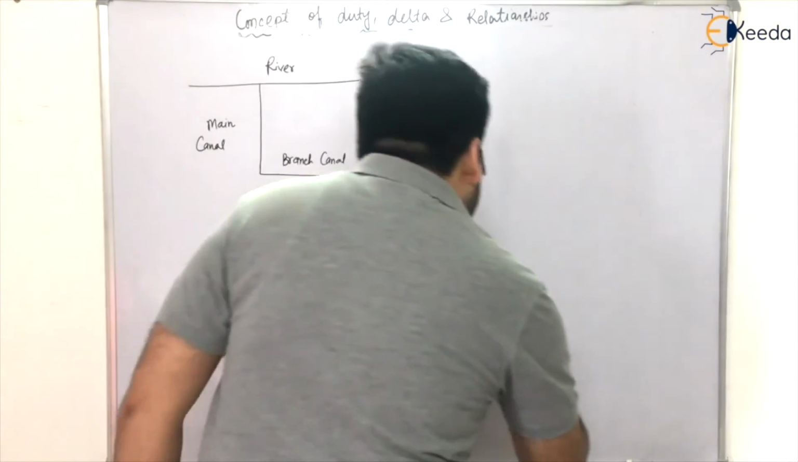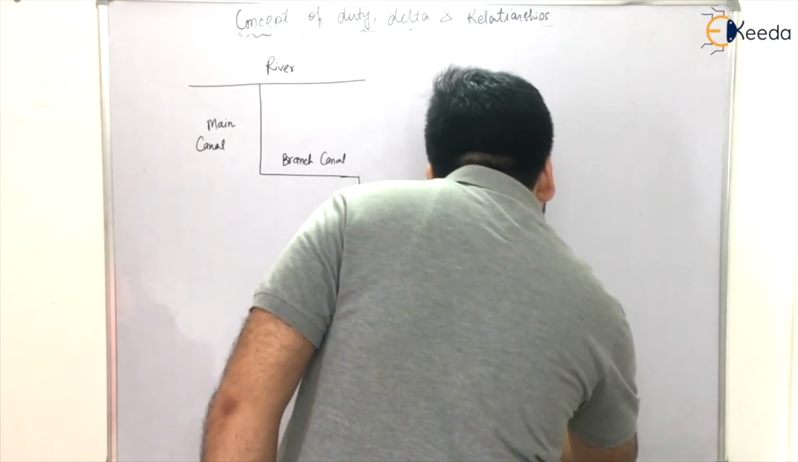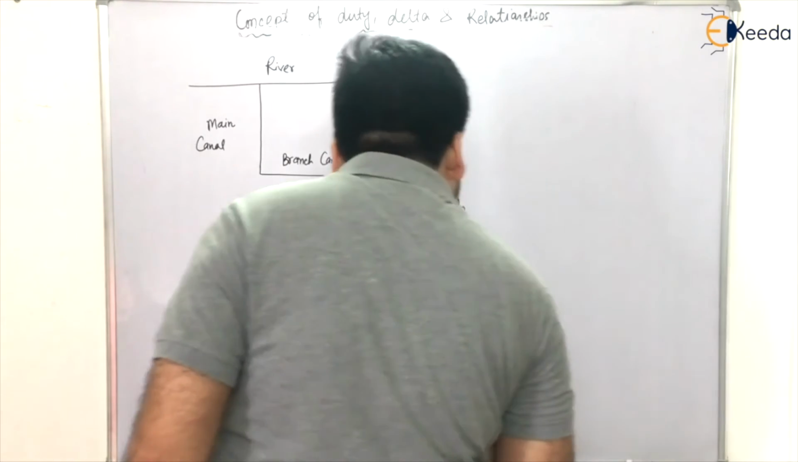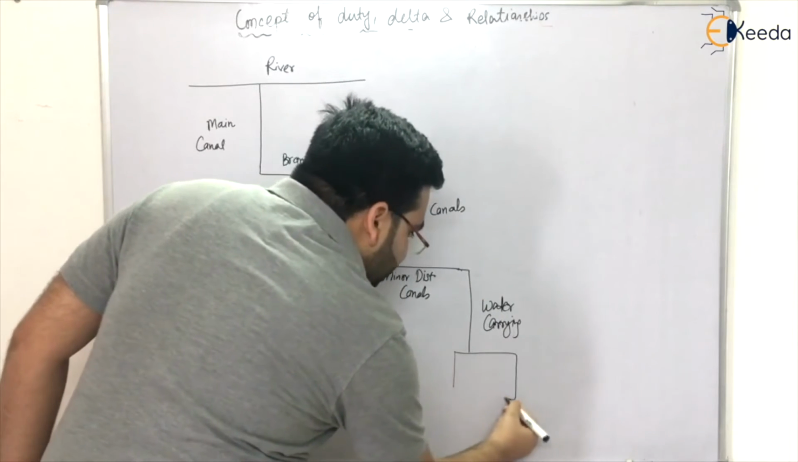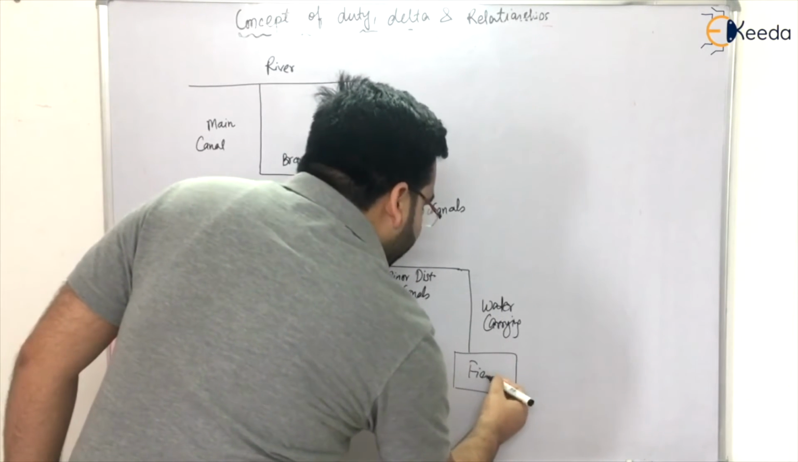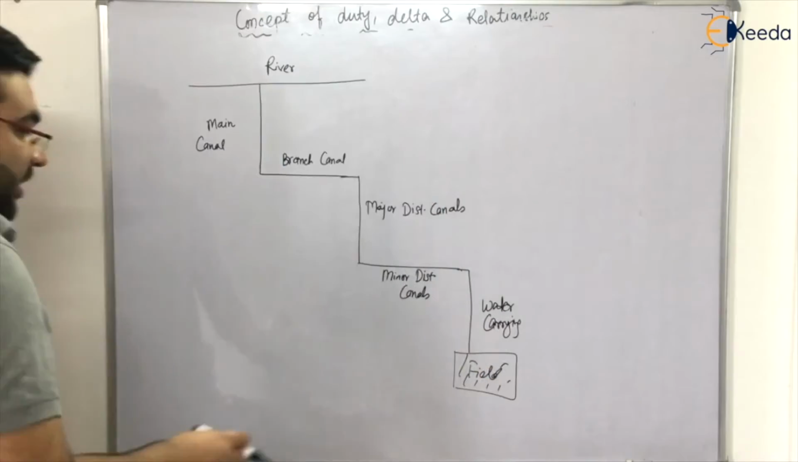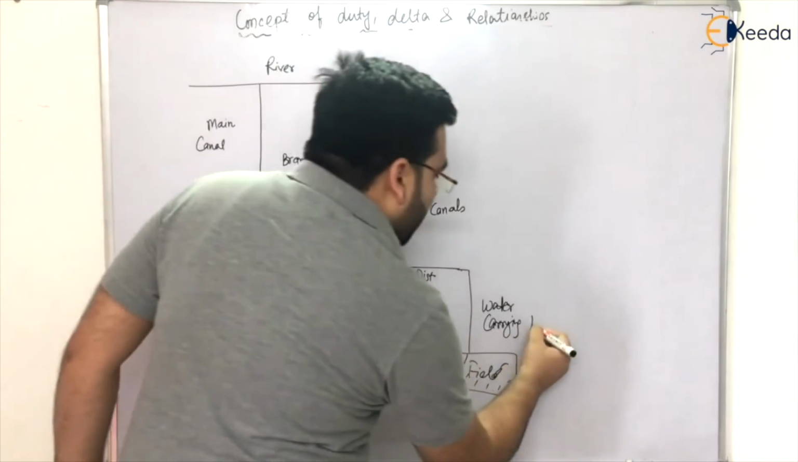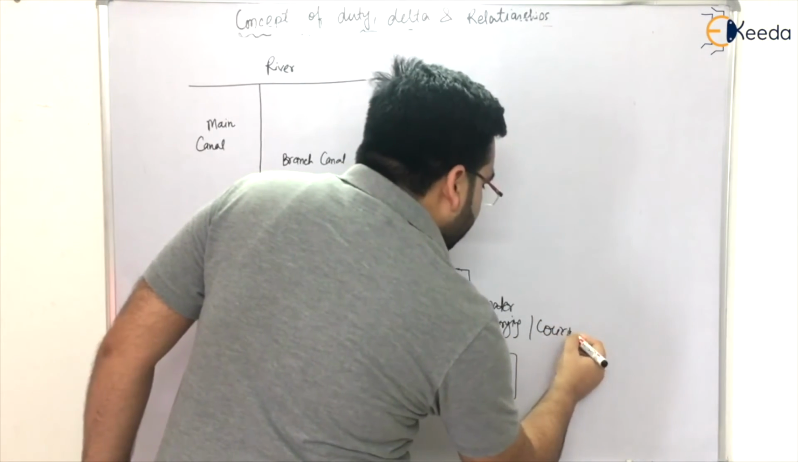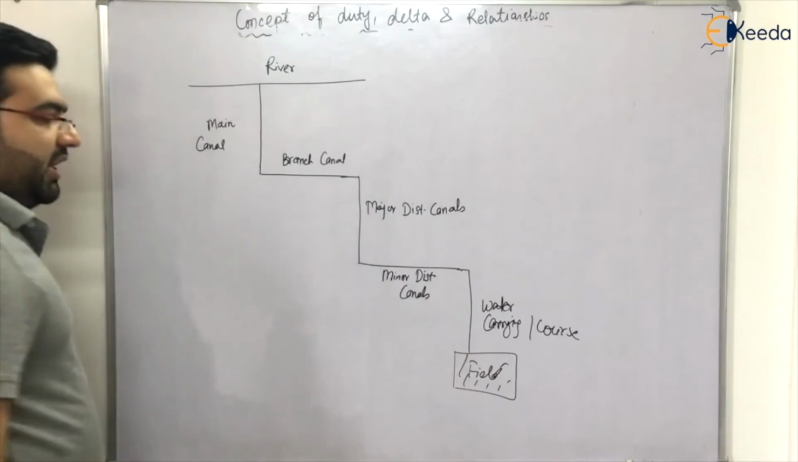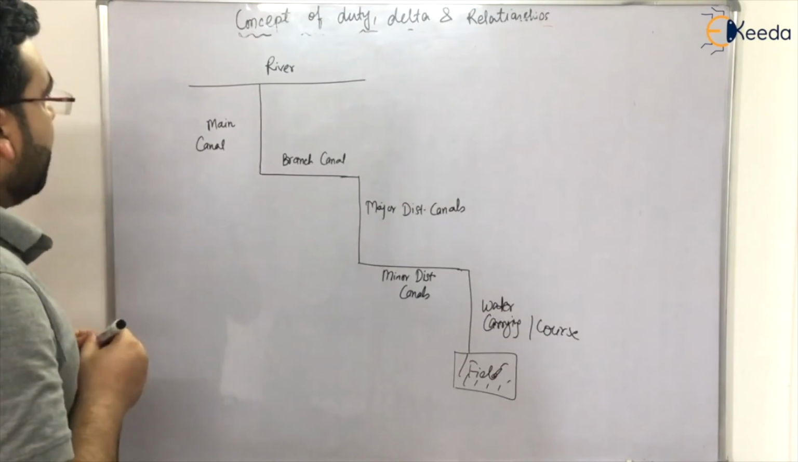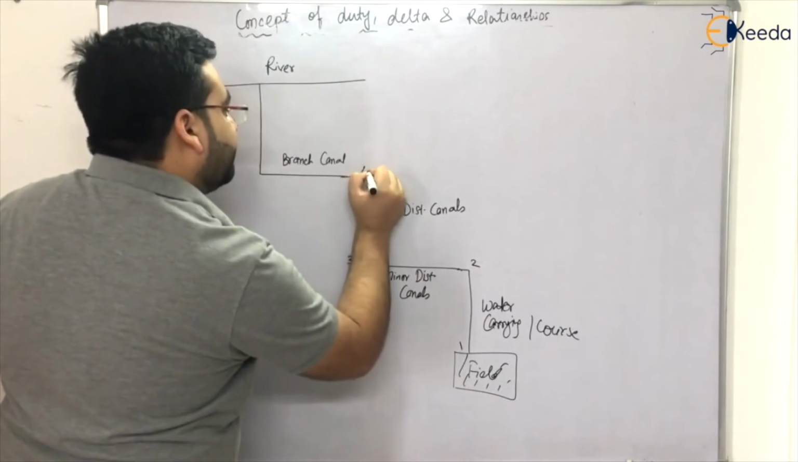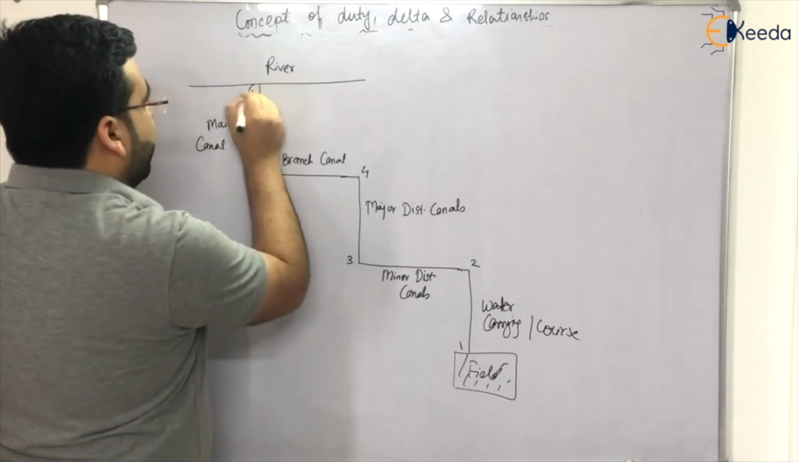So you can see that water carrying structures are there, and that is how you supply water to the field. This is known as the water course also. You supply irrigation water to the field. Now let me denote this point as point number 1, this is point number 2, point number 3, point number 4, point number 5, point number 6.